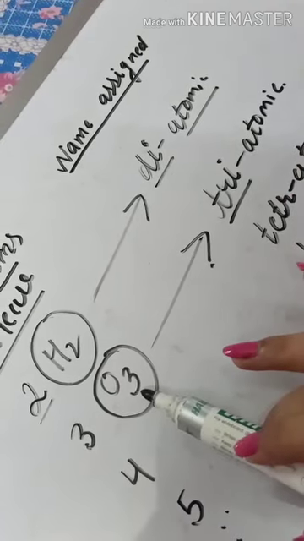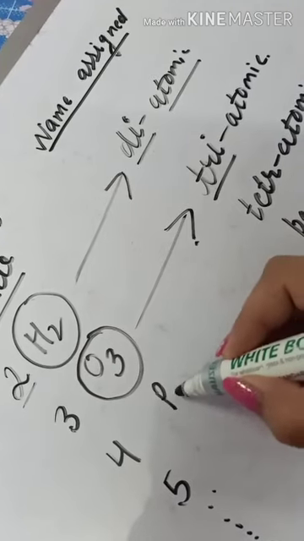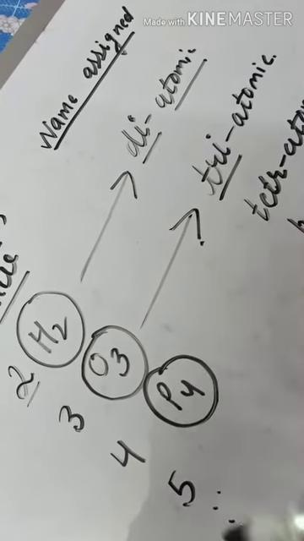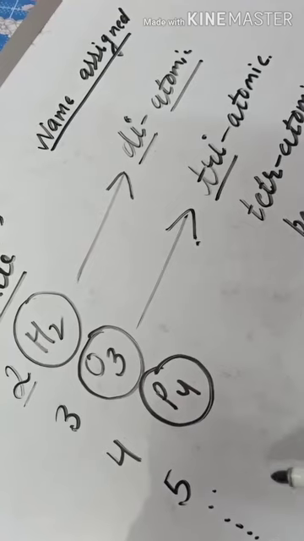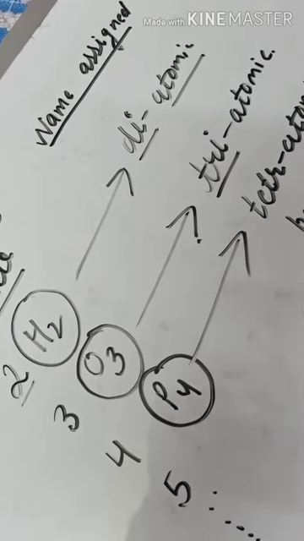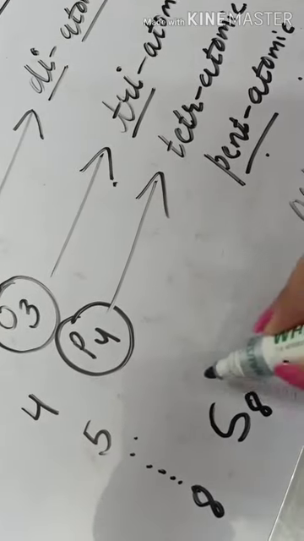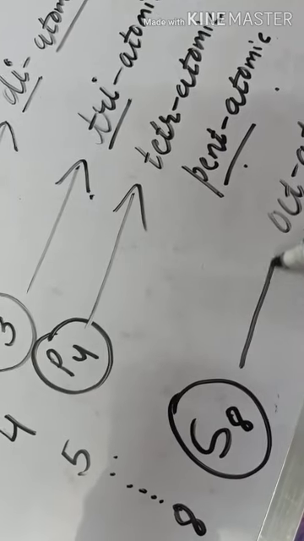And the phosphorus molecule is P4 with 4 atoms of phosphorus, known as tetratomic. And the molecule of sulfur with formula S8 is known as octatomic.